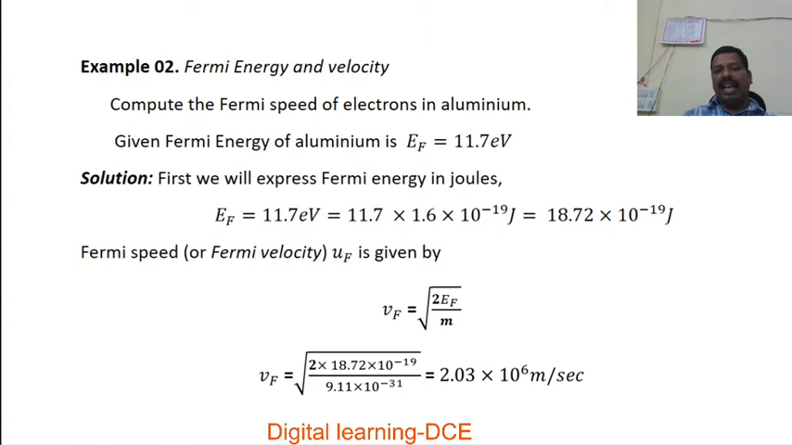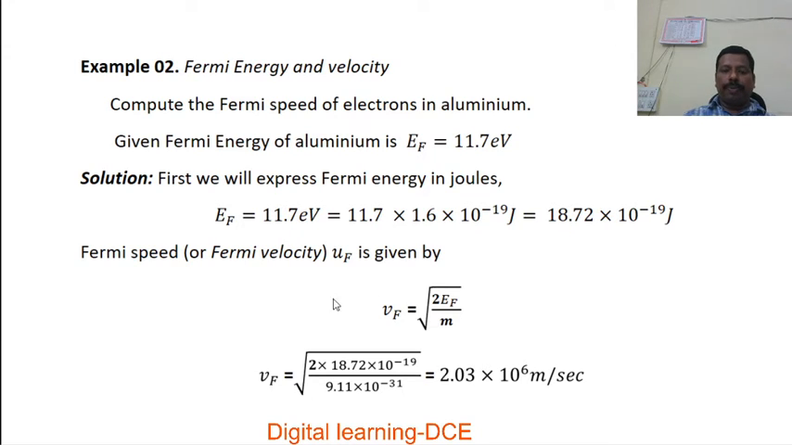So first we will express Fermi energy in joules. Here Fermi energy is given in terms of eV, electron volt. It can be converted into joules just by multiplying this Fermi energy in eV by the charge of an electron, that is 1.6 × 10^-19. Then we get Fermi energy in joules as 18.72 × 10^-19 joules.